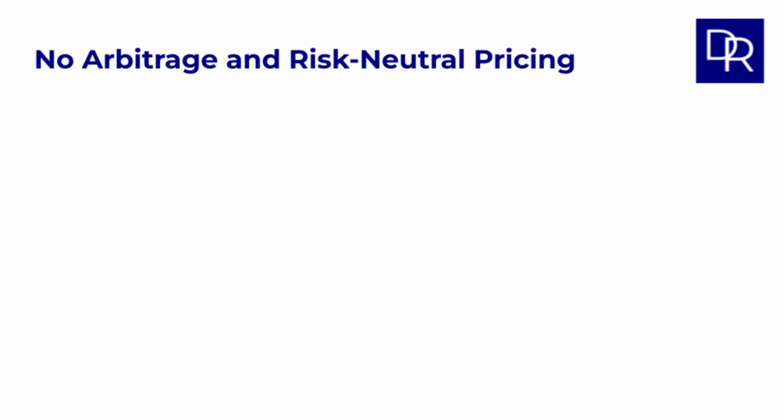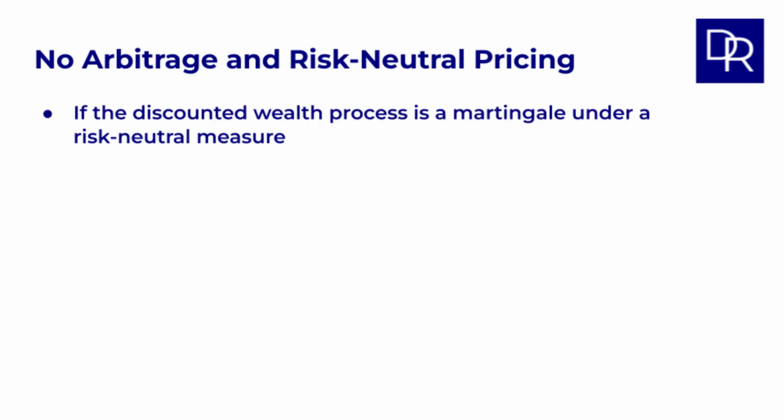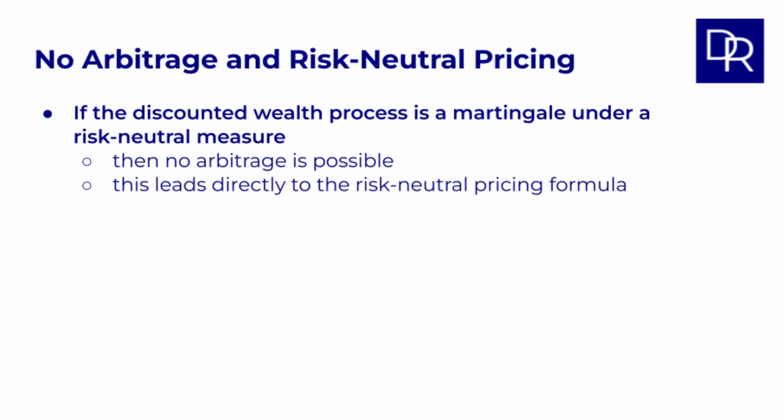Martingales link directly to the condition of no arbitrage and to risk-neutral pricing. To be precise, if the discounted wealth process is a martingale under a risk-neutral measure, then no arbitrage is possible. This leads directly to the risk-neutral pricing formula.